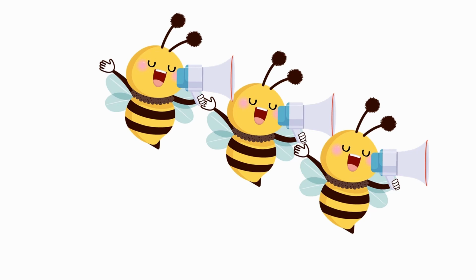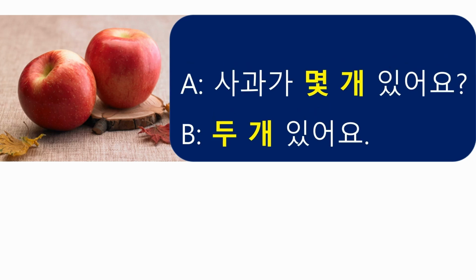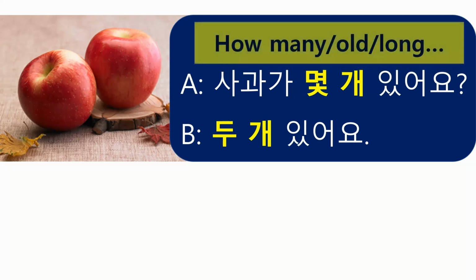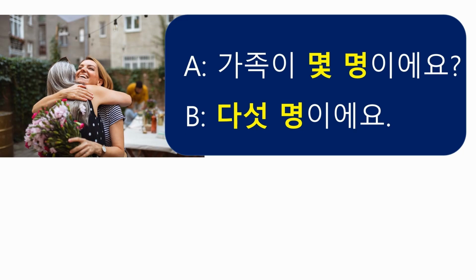Now let's practice with a conversation. 사과가 몇 개 있어요? How many apples are there? 2개 있어요. 몇 is used in interrogative sentences to mean not only what's the bus number, but also how many, how old, how long, etc. In conversation, you can use it as a pattern of 몇 plus unit noun, such as 몇 개. 가족이 몇 명이에요?